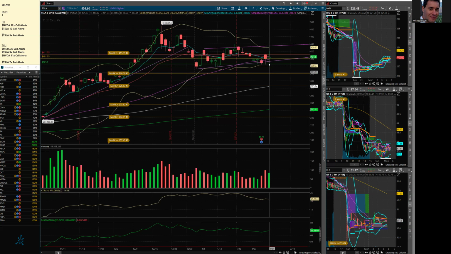Noticing right now we are breaking below. Okay. Right now we're trading below the channel. We just got back into it below it and below the 50 day. The 50 day is at 398.20.